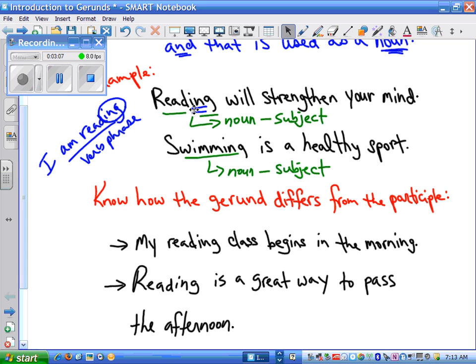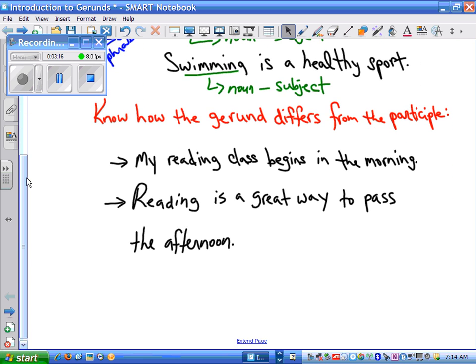Okay, because that gerund, or the gerund phrase, is working as a noun. Very different from the participial. Right, so I have two sentences for you here, both using that word reading, once as a participial, once as a gerund. Let's read these two sentences, and I want you to decide, before we go further, which one is a participial and which one is a gerund.